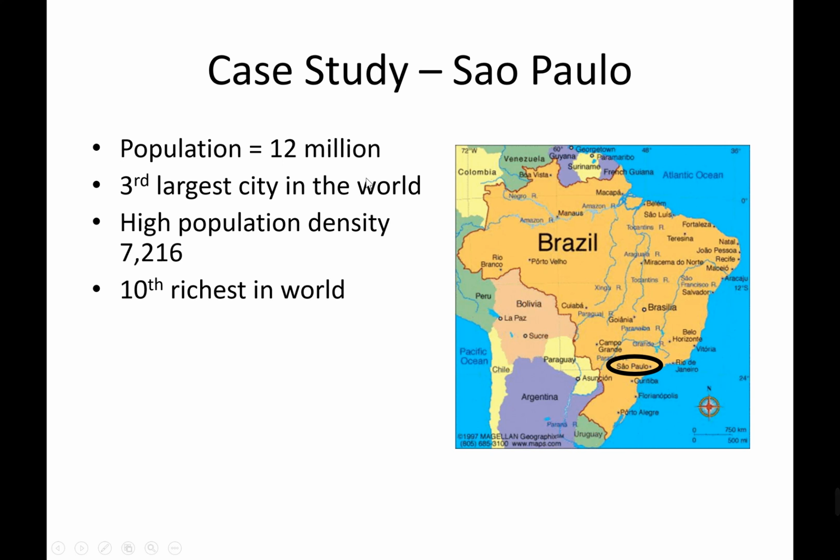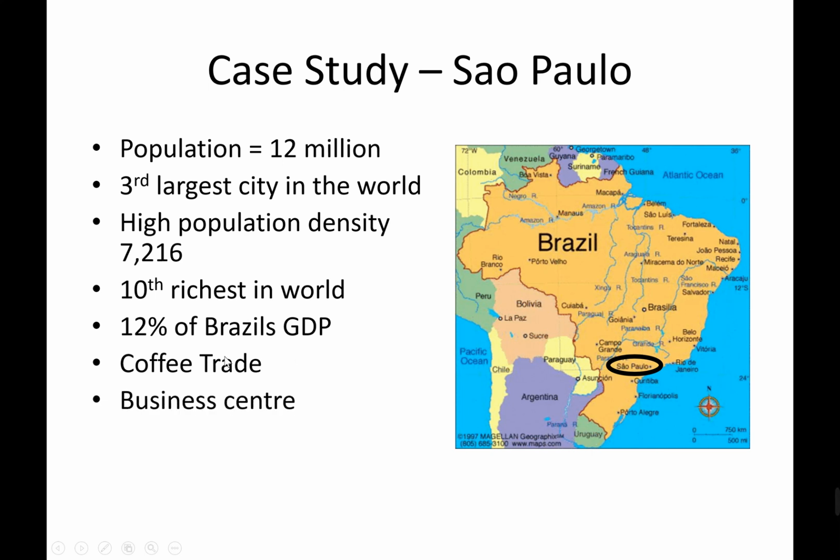So there's a huge amount of economic divide. It's got absolute massive wealth living beside poverty here. It accounts for 12% of Brazil's GDP. So GDP means gross domestic produce, so everything that's produced by a country. So of all of the exports and all of the money made by Brazil, 12% of that comes from one city, Sao Paulo. And in the past, this was based on the coffee trade, but manufacturing industry then grew up, and now it's a really, really important business centre, and it is the centre of finance in Brazil.